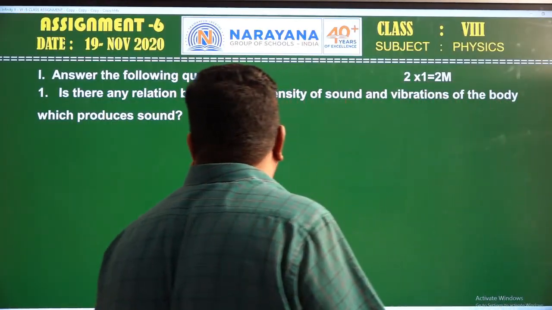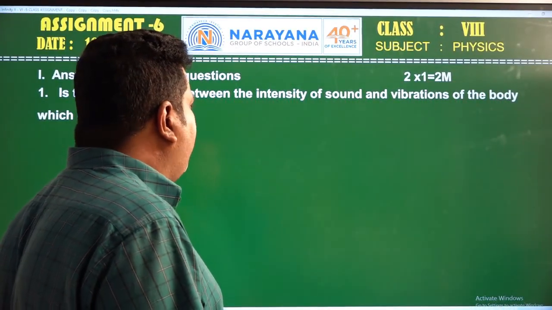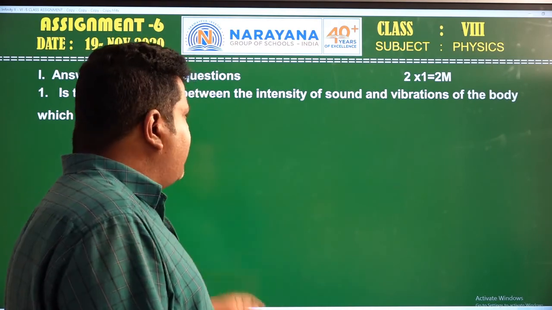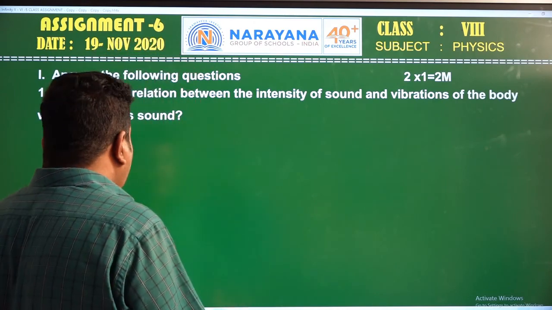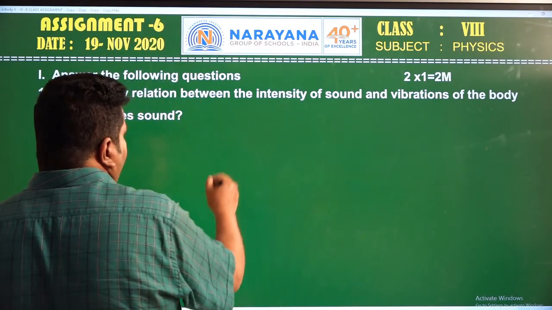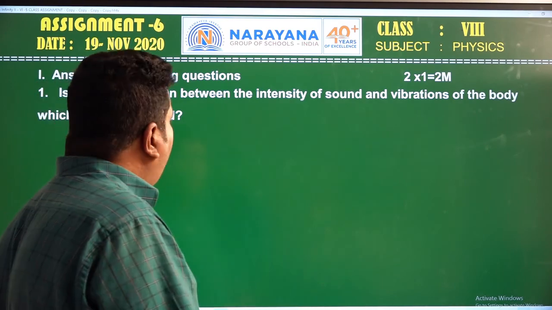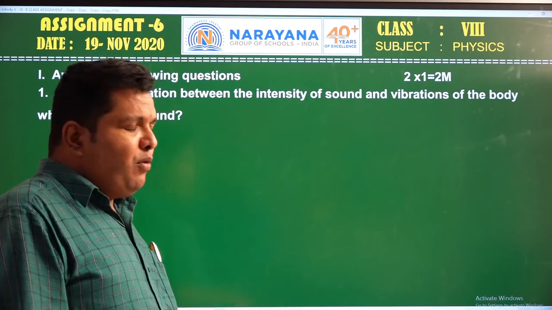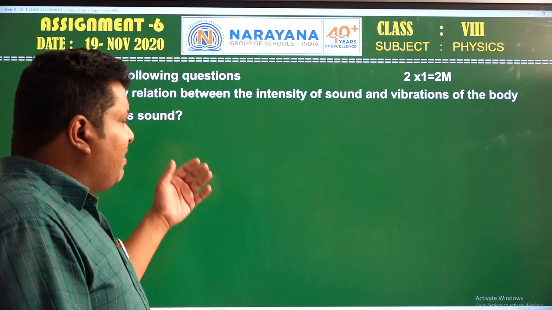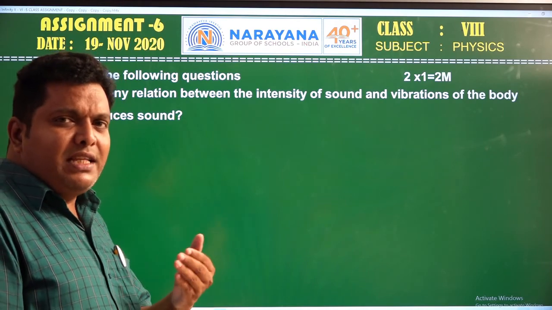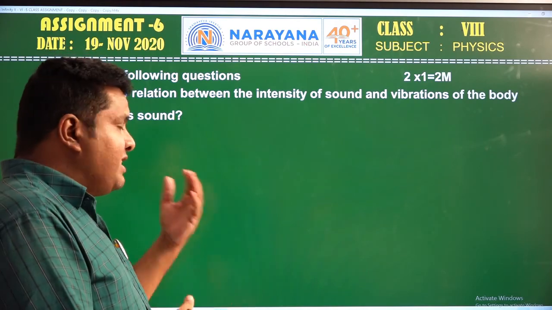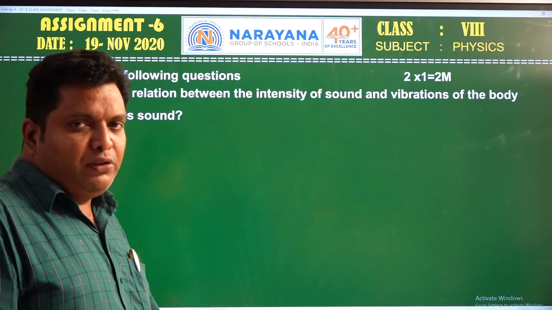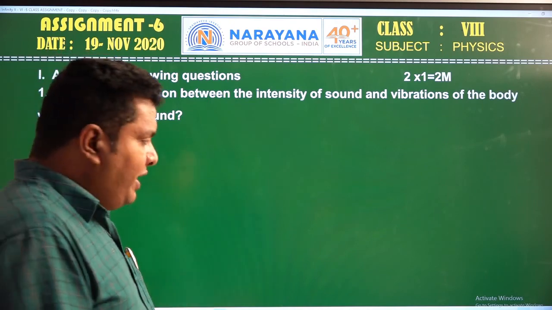The first question: is there any relation between the intensity of sound and the vibrations of a body which may produce a sound? It means the intensity of sound is directly proportional to the vibrations of a body. As the intensity of sound increases, the vibrations of the body also increase. They are directly proportional, because when one increases, the other also increases.